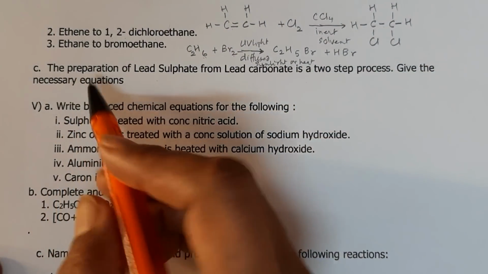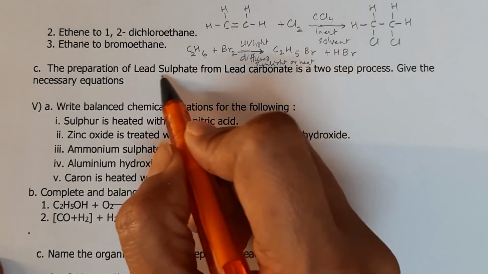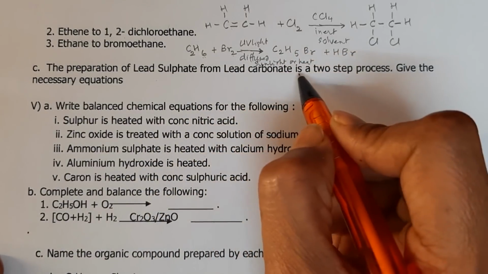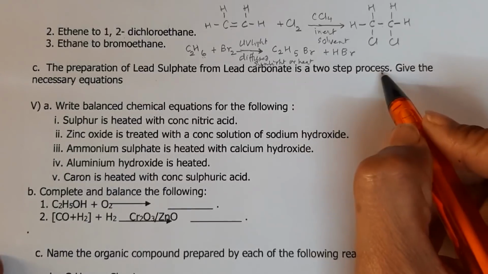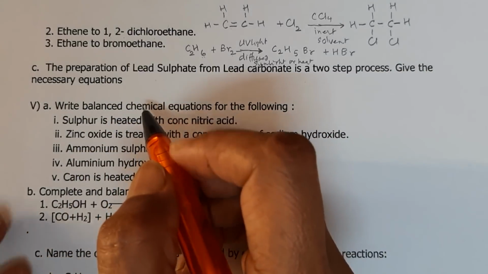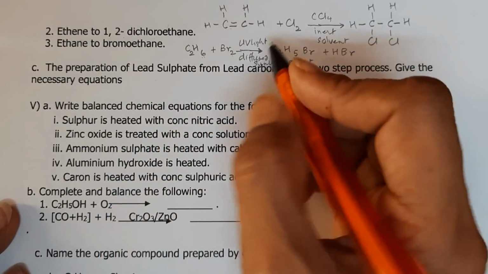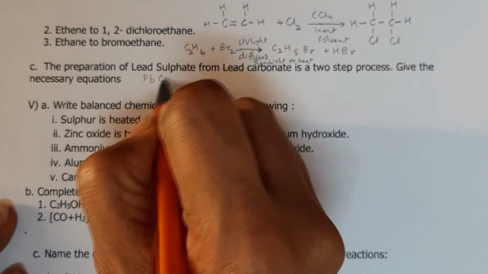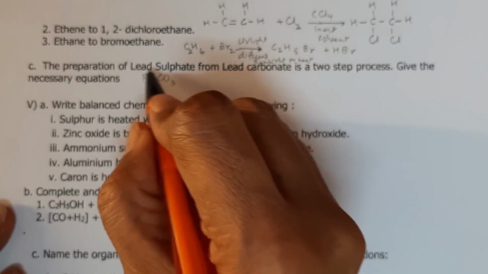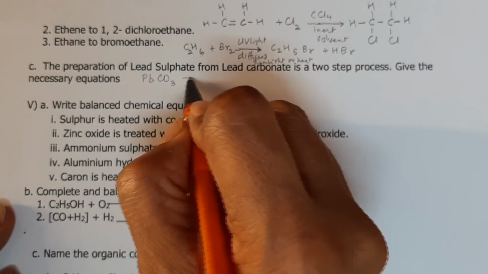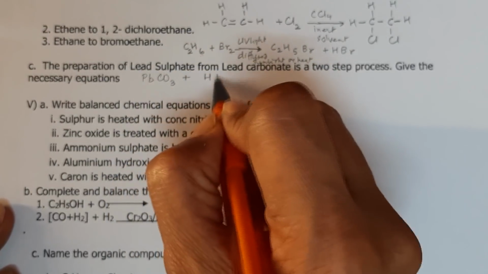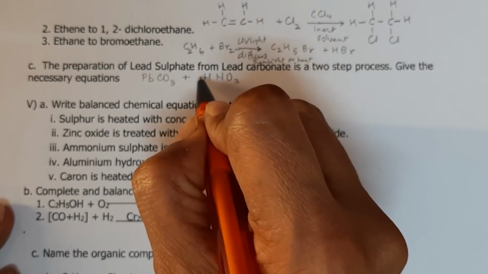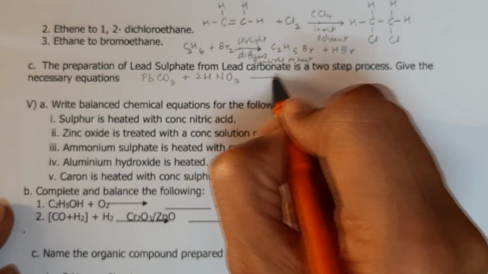The next question of this type, prepare lead sulfate from lead carbonate. It is a two-step process. Give the necessary equations. So we are starting with lead carbonate, which is PbCO3. And in order to prepare lead sulfate, first we must make it into its nitrate.